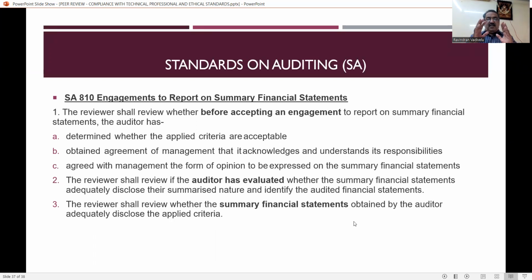So the first thing is very simple. You have to obtain the financial statements. What is the materiality concept based on which those financial statements have been obtained, and whether everything is properly communicated to the person in charge, whether the same is also communicated to the team, and whether they have carried out the audit as per the plan, whether the plan has the materiality plan, everything being taken care of by the standards on auditing.